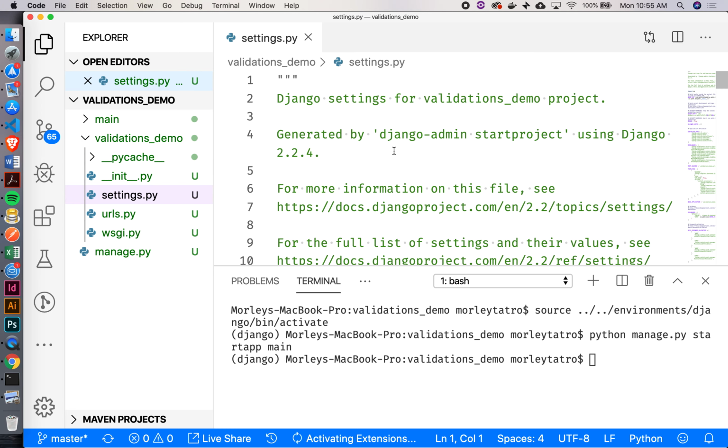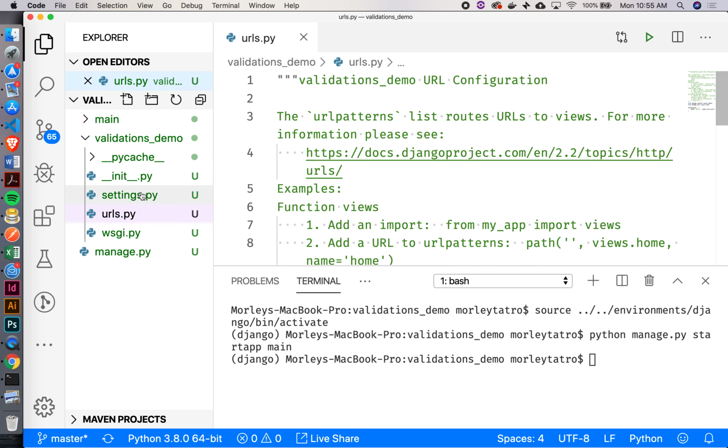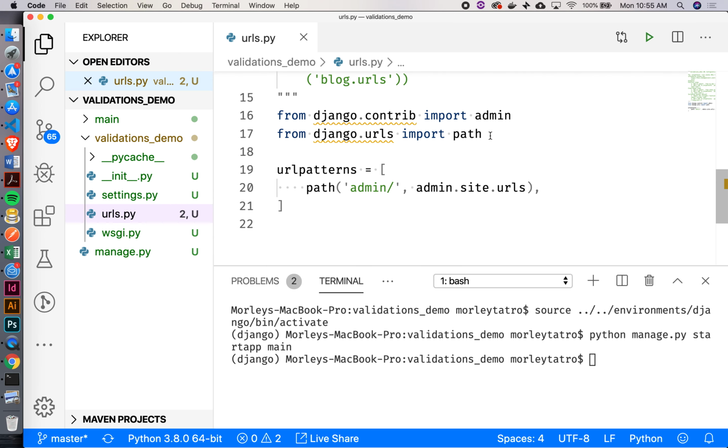Okay, cool. And then since this is actually going to have a web page component, we're going to want to do something with our URLs, right? So let's open up that urls.py. I'll close this. Go down here. So we're importing this path function. I don't need this admin app right now.